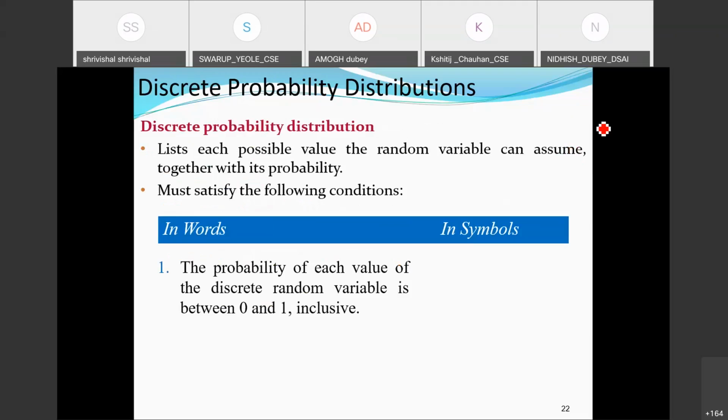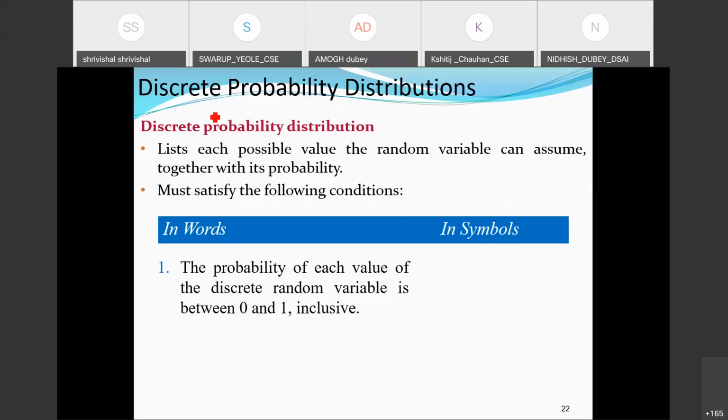So what we discussed: discrete probability distributions. This will be something we are going to need based on the further mapping with random variables. In today's class we talked about random variables, and subsequently classified them into two broader categories: discrete random variables and continuous random variables. This classification is just based on the nature. If I can count, then it is discrete. If I can't count, then it is continuous.